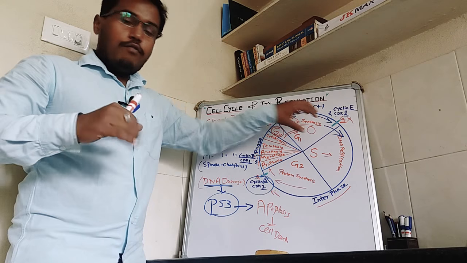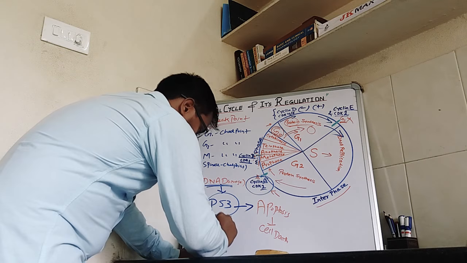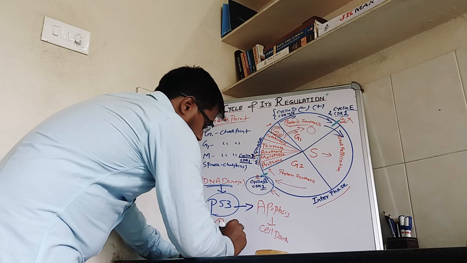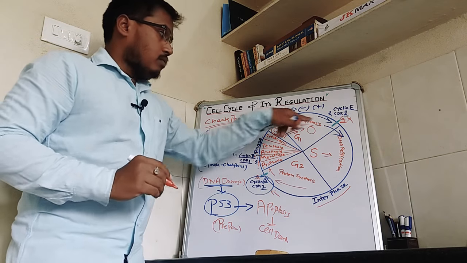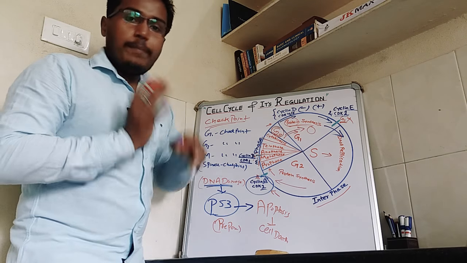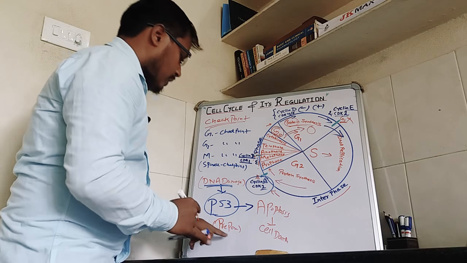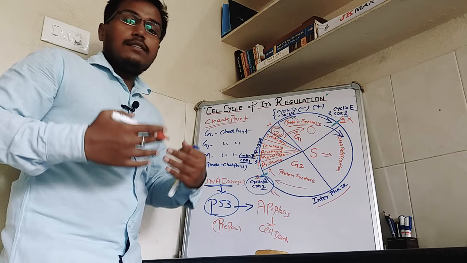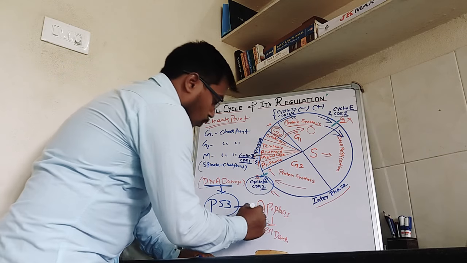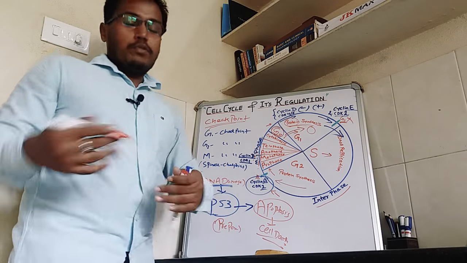So first, initially it will arrest the cell from passing from G1 to S phase, and it will prepare the cell. So first it will check and prepare the cell, and if the cell is not repaired, that is, the DNA is not repaired in the repair phase, then it will go for cell death or apoptosis.